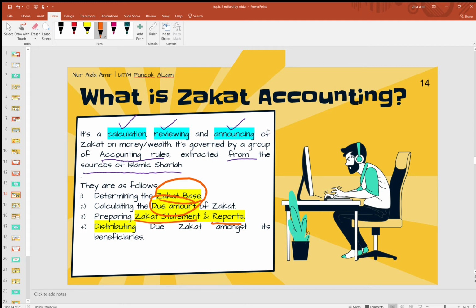You will prepare this later. This one is in the exam, all of it. After you have prepared the zakat statement and reports, and you know how much is the obligation that you need to pay, that amount will be distributed to the beneficiaries. There are 8 beneficiaries, if you still remember.